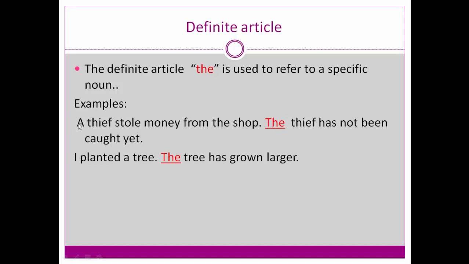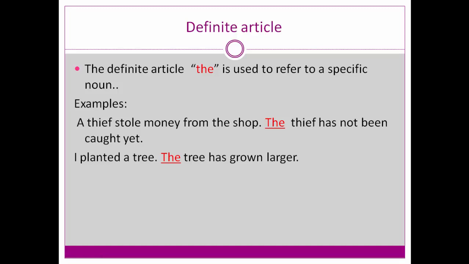So here a, here the, same noun. We know articles are placed before the noun, but in one place we use a and in another place we use the. What is the difference? When you talk to someone, you are informing them that somebody has stolen money from the shop.